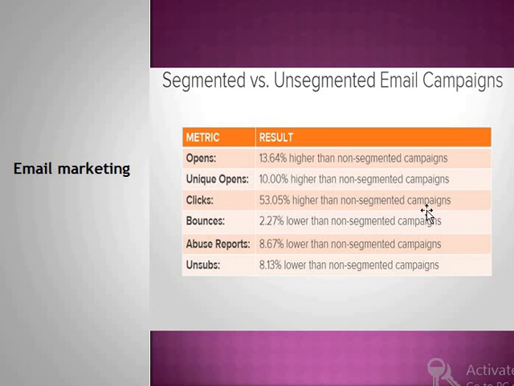If we are launching an email campaign, that is sending marketing emails to a database of 1 lakh customers, and the database is segmented on some common grounds, on some strong basis, so the open rates, click means, what is a click? We send emails, and inside the emails there are links to reach some destination, some store to purchase. The clicks within the email increase by 53%. The bounces decrease by 2.27%.